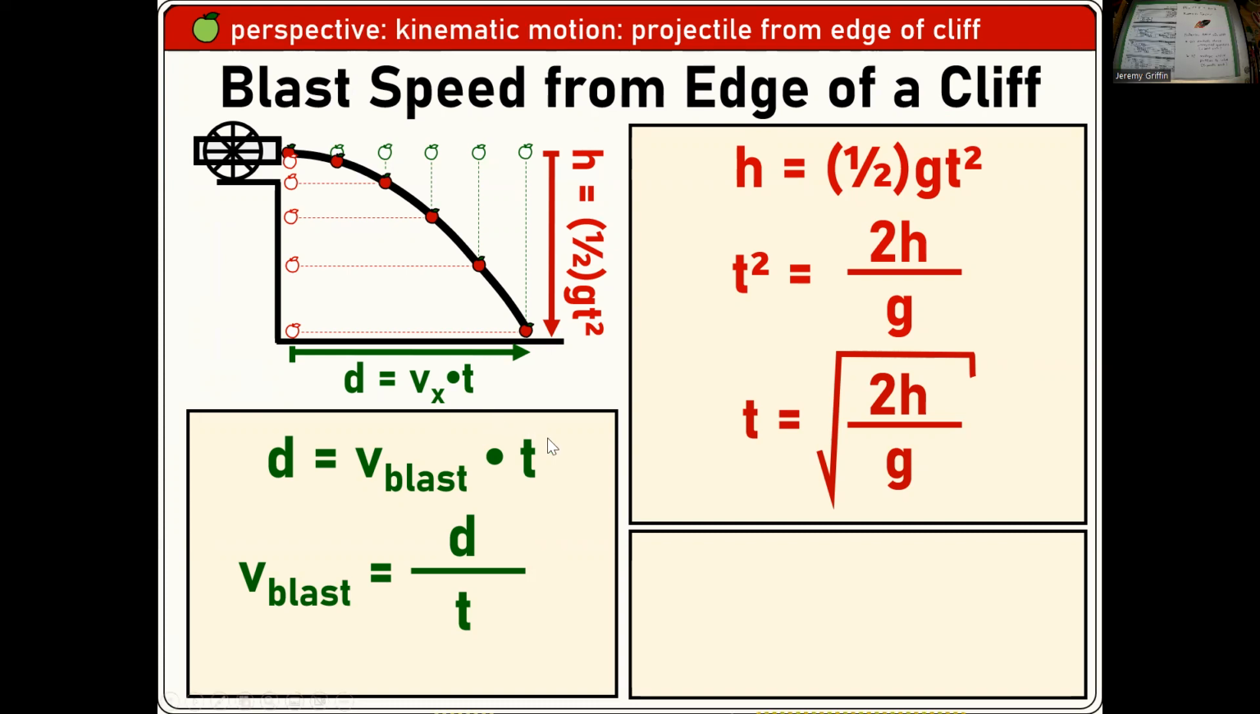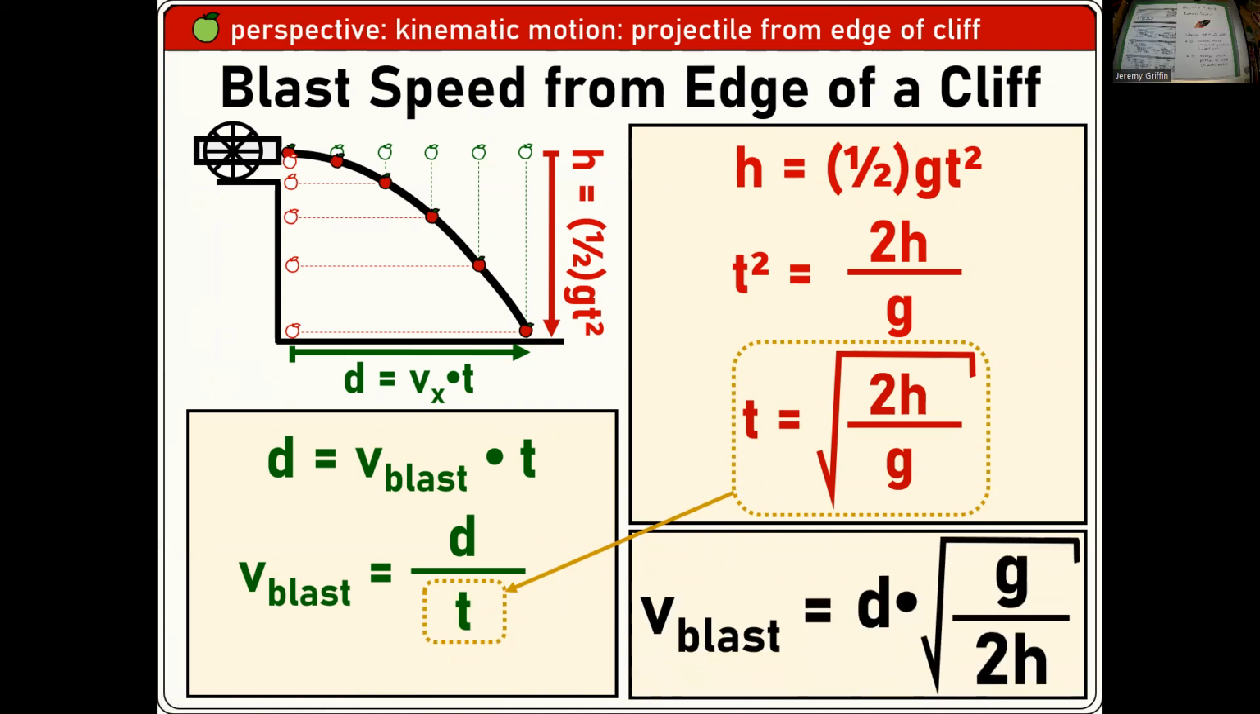Okay, let's finish this off. So sub that, boom, right in there. And you get finally V blast is equal to. Did you guys get that right there? Or some version of that. There are a little bit different ways to write that.